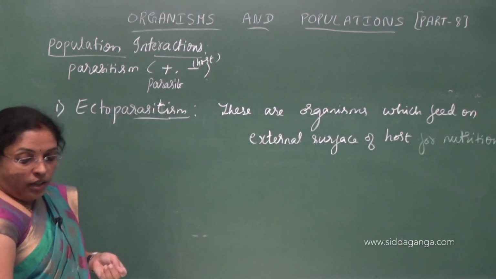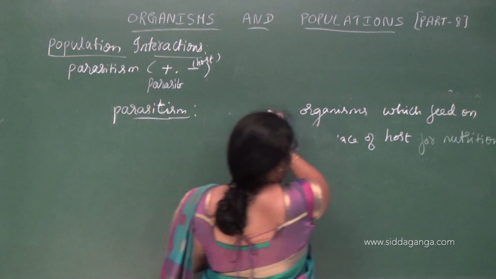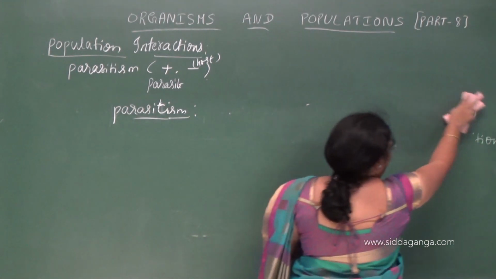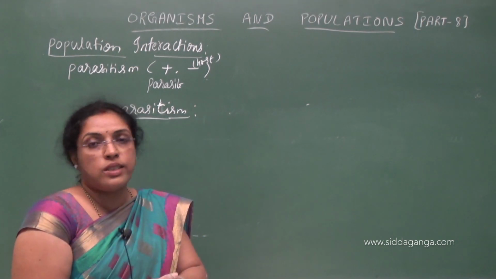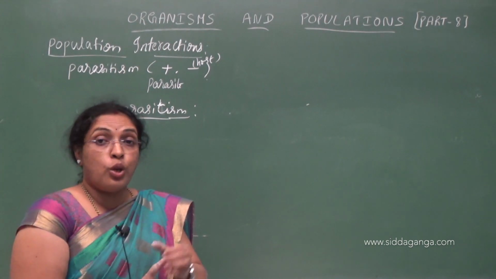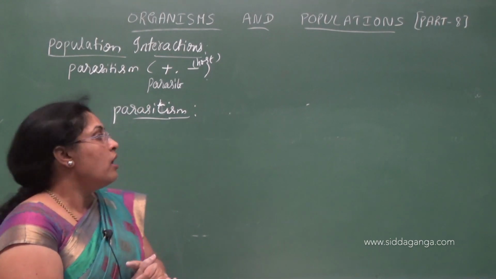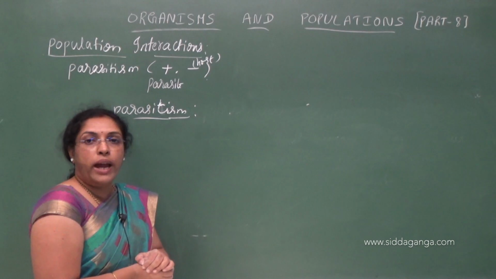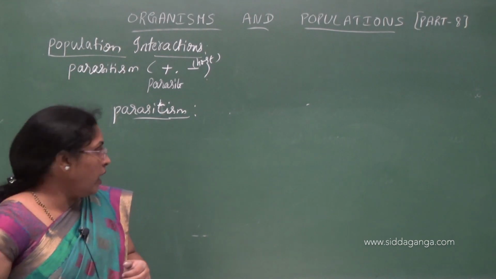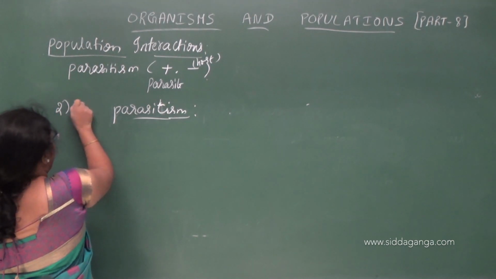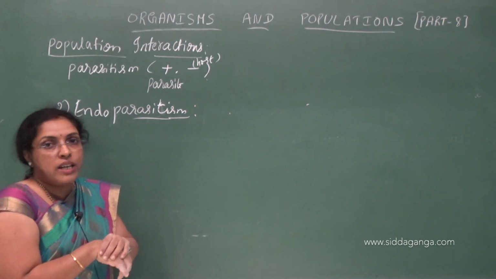Understood? Next we'll move on to endoparasites. So in ectoparasites, lice on the heads of human beings, ticks on dogs, and even some copepods on marine fishes, these three are examples of ectoparasites in animals. In plants, Cuscuta growing on host plants is an example of an ectoparasite. Now we'll move on to endoparasites. See, endo means inside. Here the parasite will live inside the host organism.